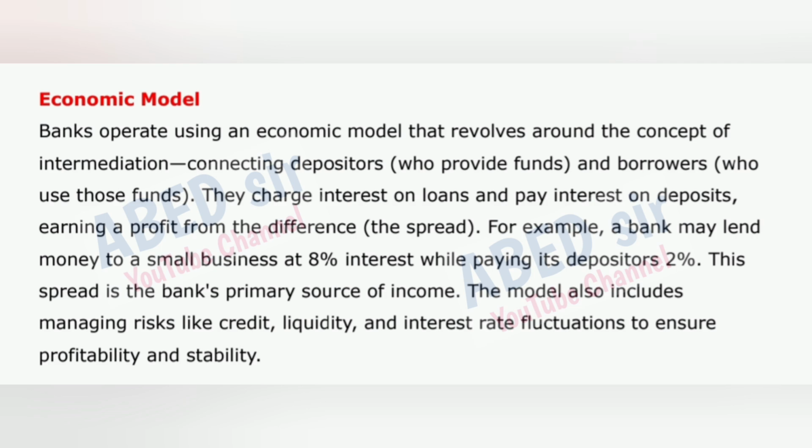Banks operate using an economic model that revolves around the concept of intermediation, connecting depositors who provide funds and borrowers who use those funds. They charge interest on loans and pay interest on deposits, earning a profit from the difference, the spread. For example, a bank may lend money to a small business at 8% interest while paying its depositors 2%. This spread is the bank's primary source of income.